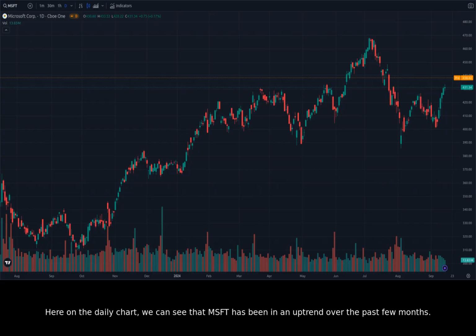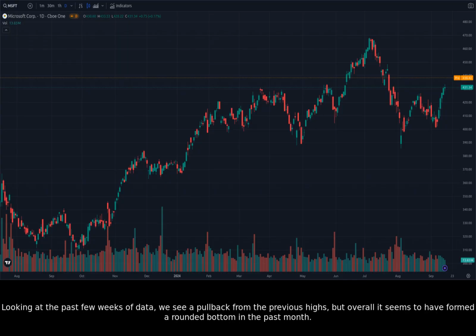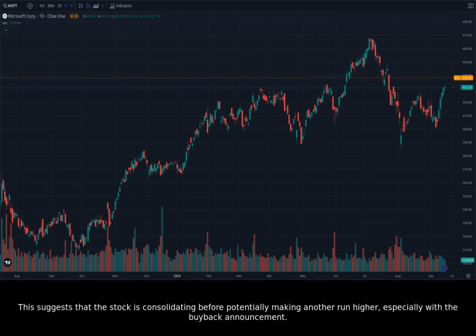Here on the daily chart, we can see that Microsoft has been in an uptrend over the past few months. The stock price has been steadily rising, and the daily candles are mostly green, indicating strong buying pressure. Looking at the past few weeks of data, we see a pullback from the previous highs, but overall it seems to have formed a rounded bottom in the past month. This suggests that the stock is consolidating before potentially making another run higher, especially with the buyback announcement.